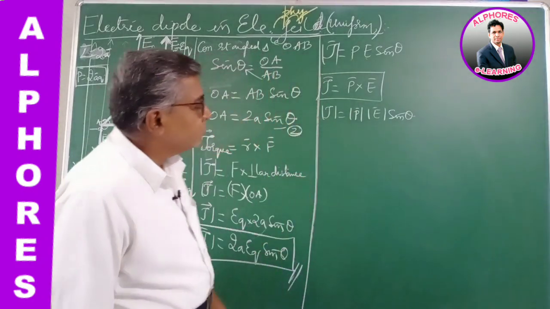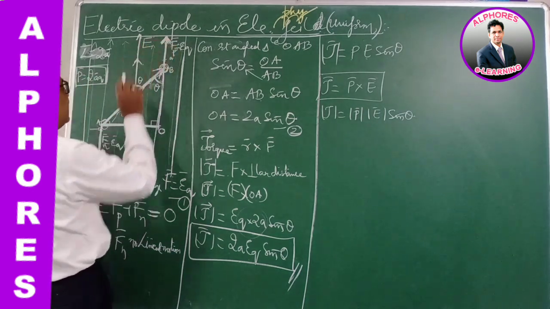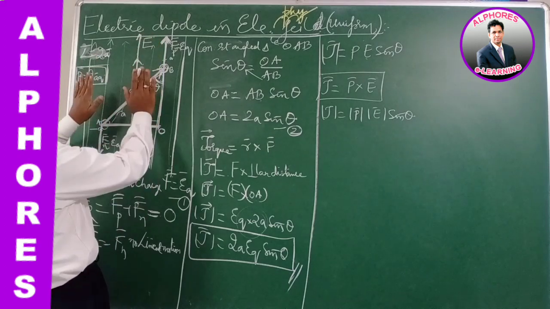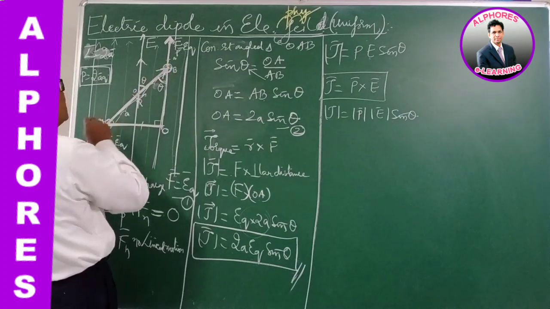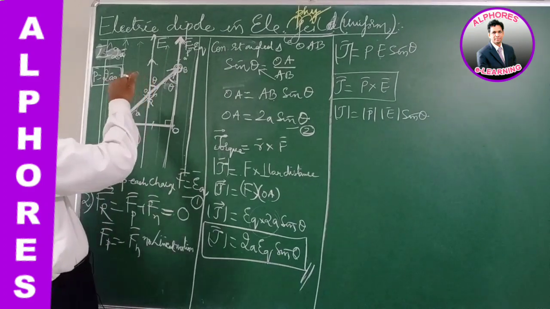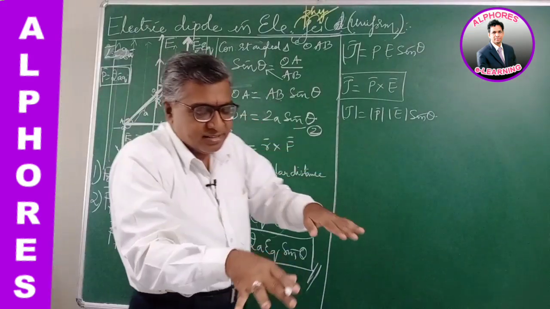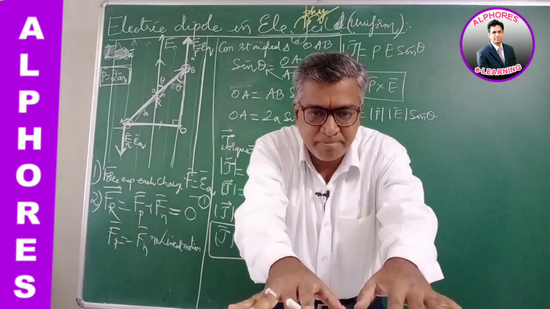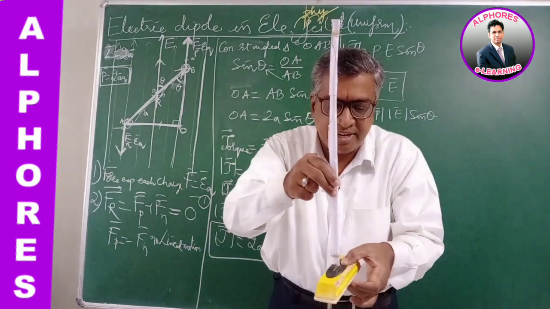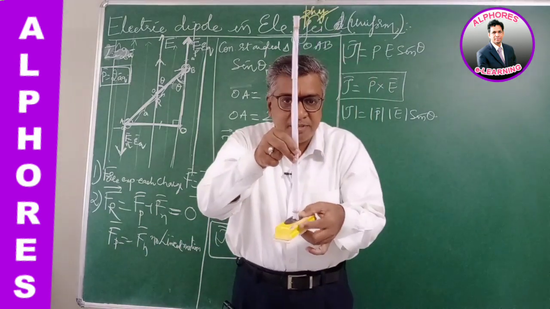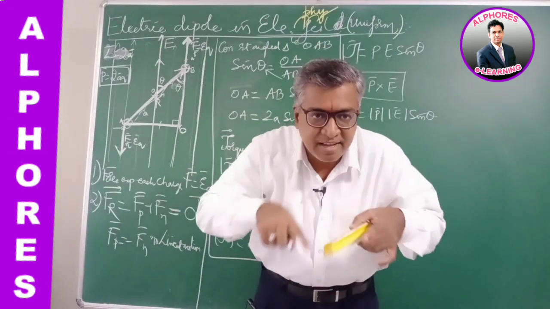Direction of the torque. Actually the electric field is applied in this plane. Let's say it's a vertical plane like this. I am suspending the dipole from the center by means of a string, all in the horizontal plane. Suppose the electric field is in this direction, parallel, and this is the dipole suspended by means of a string in the electric field. The electric field is away from me, parallel.